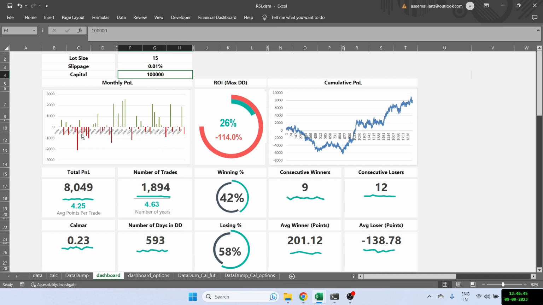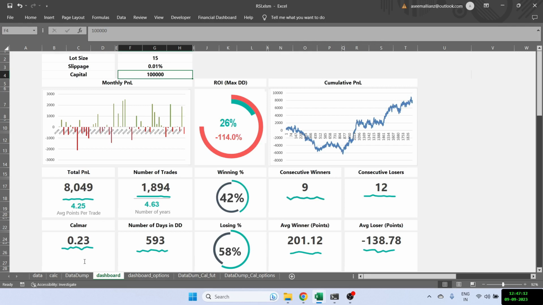So a lot of months are loss making. Obviously we can see that because of the drawdown. And even if you see the cumulative PNL here, you can see that we have a high drawdown, right? So the results are mimicking the cumulative PNL. I've also shown the total PNL here, which is 8,000 points in about 4.5 years. The total number of trades is 1894, which gives me a CalMAR of only 0.23.